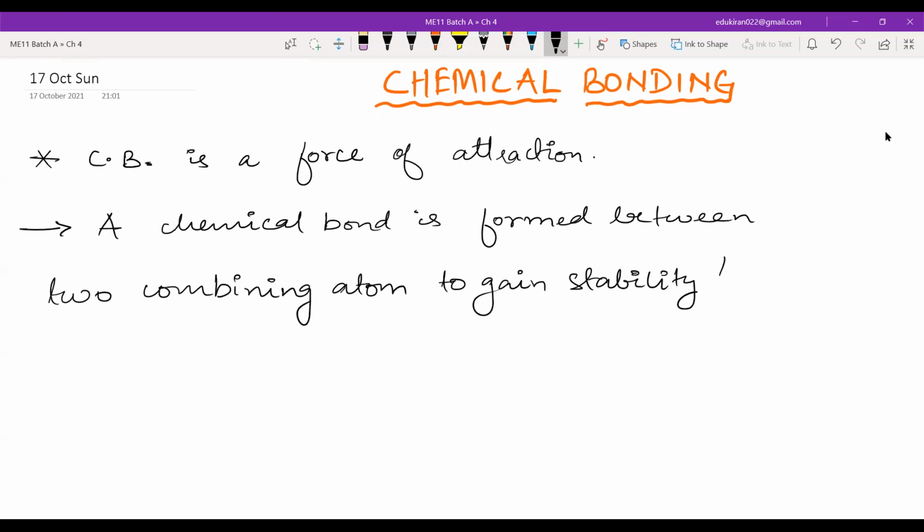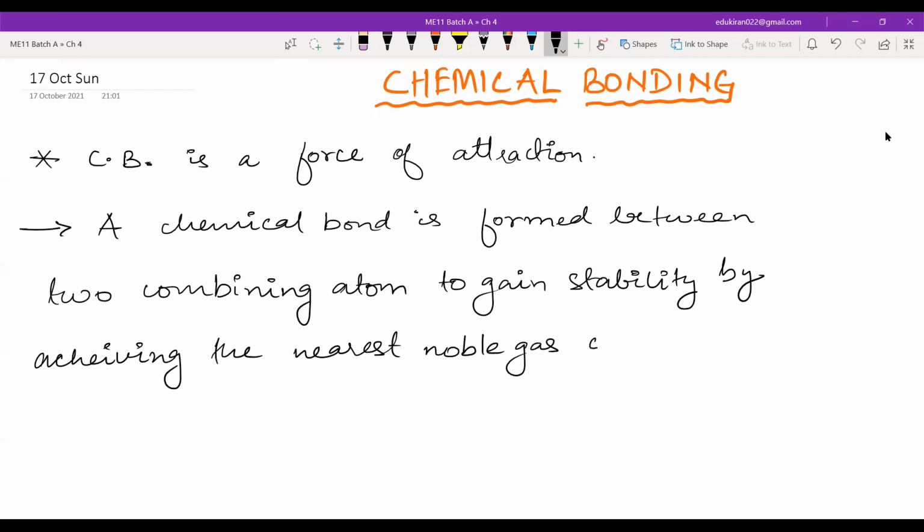How do they gain stability? By achieving the nearest noble gas configuration. This is one of the definitions for chemical bond.